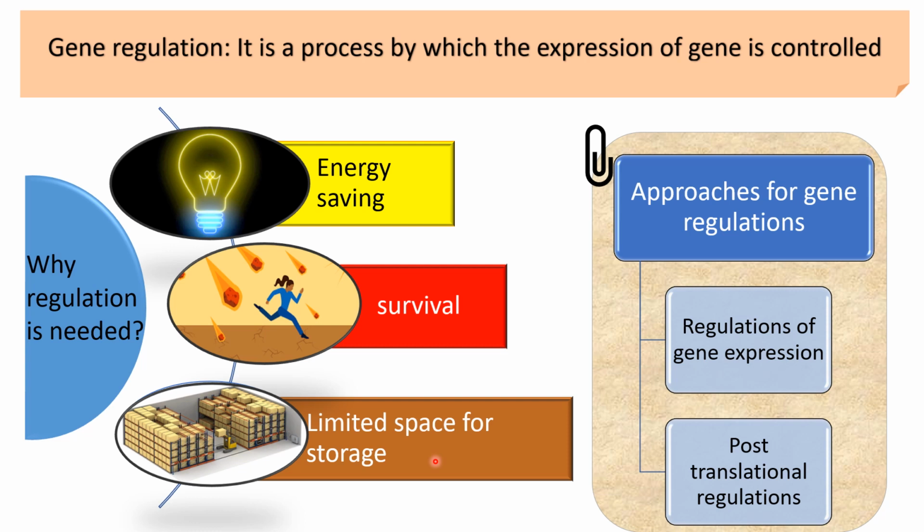So these tasks are accomplished by regulating the cellular processes, and for that the cell uses two different approaches. First, the cell can change the rate of synthesis of enzymes or proteins by turning on and off the genes which are encoding them, and such regulation is known as regulation of gene expression. Another approach, the cell can alter the activity of enzymes or proteins after the protein synthesis process, known as post-translational regulation. Protein synthesis is the translation process, and the regulation occurs after that process, so it is known as post-translational regulation.